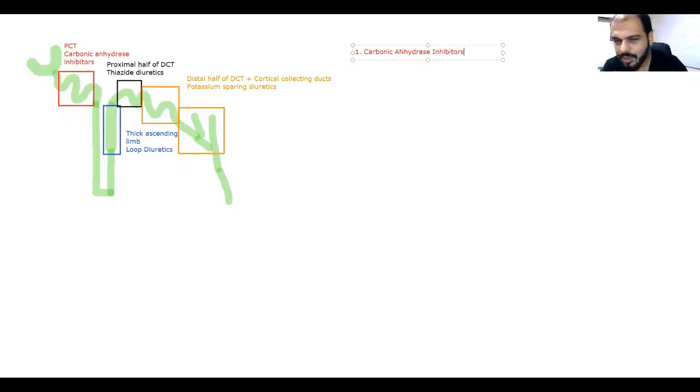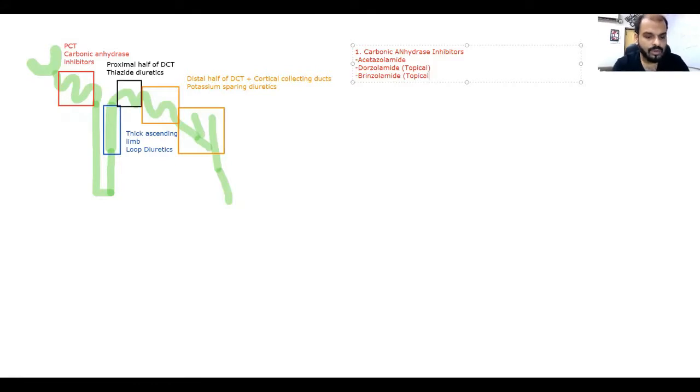Does any one of you know the names of these drugs? Examples? A very famous one: acetazolamide. Anyone else? Dorzolamide and brinzolamide. But the thing to remember is, these are the major drugs which are used, and the last two are only topical, not given systemically. They are given topically for glaucoma only. The first one is the major drug which is used for all the remaining purposes.